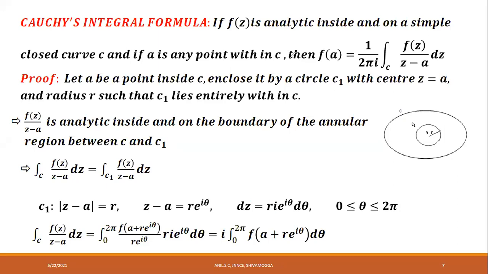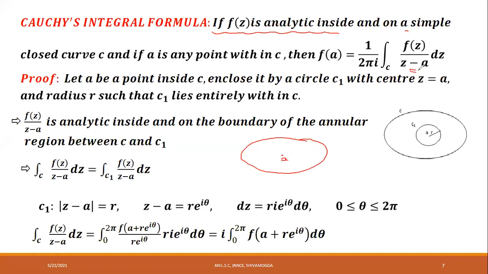First, you read the statement carefully. If f of z is analytic inside and on a simple closed curve C, suppose this is the simple closed curve. What is the hypothesis? f of z is analytic. There will be infinite number of points on this curve and inside this curve. f of z is differentiable at every point. Then f of a, where a is any fixed point inside C, this is a, is equal to 1 over 2 pi i into integral over c f of z divided by z minus a into dz. This is what we are going to prove.